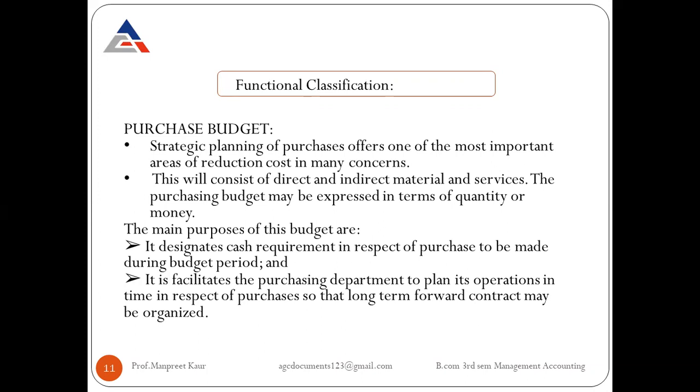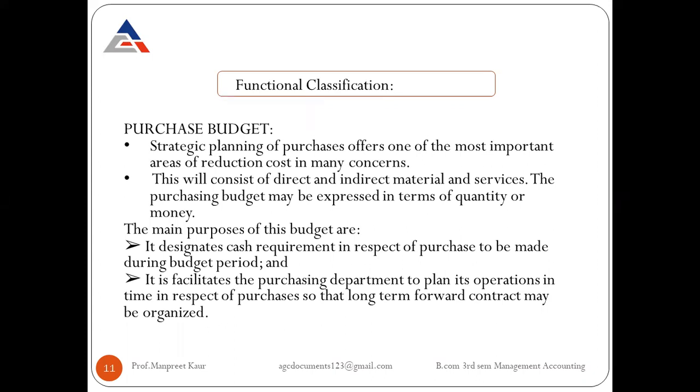If we maintain a proper purchase budget within the organization, it helps in maintaining proper strategic planning, planning which helps in further purchasing activity, and after purchasing it helps in reducing the cost that is excessive in nature.